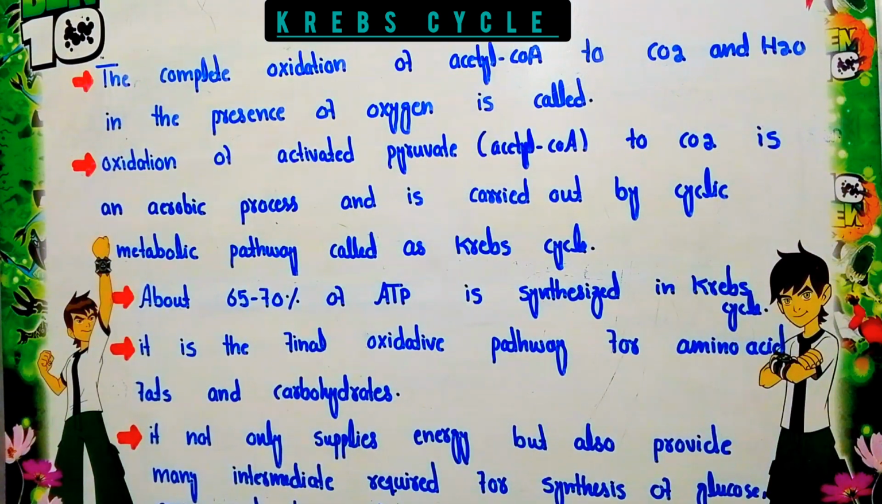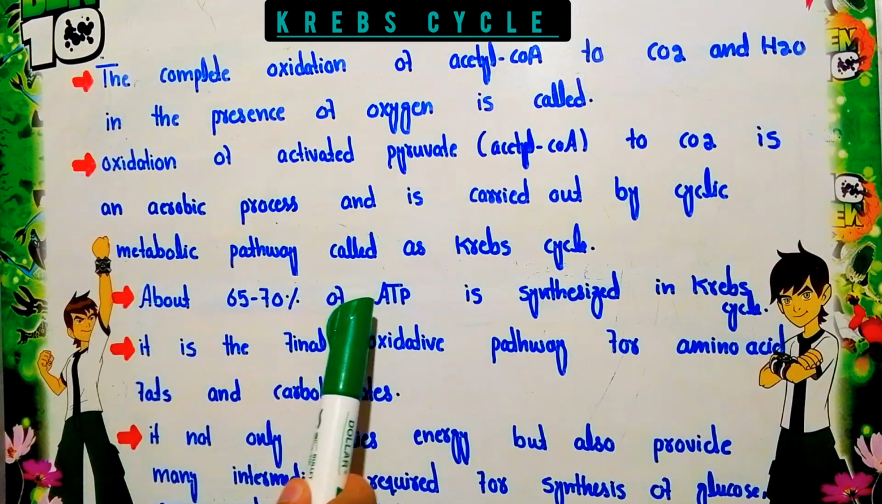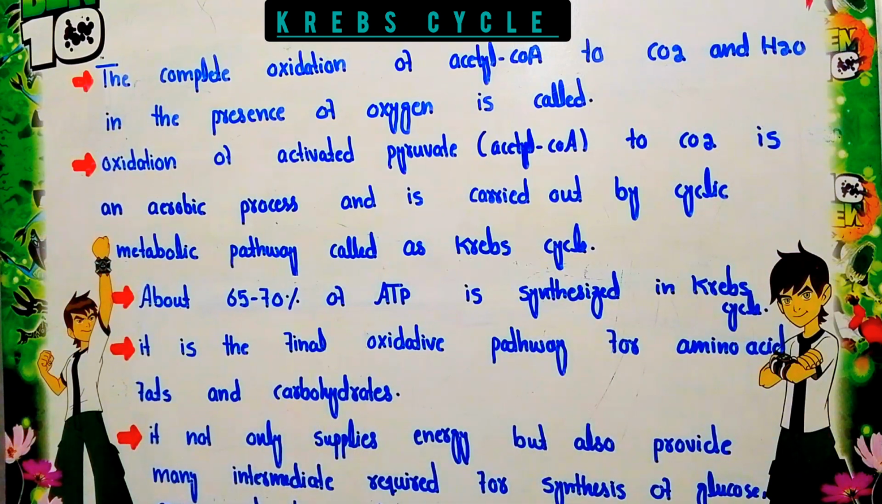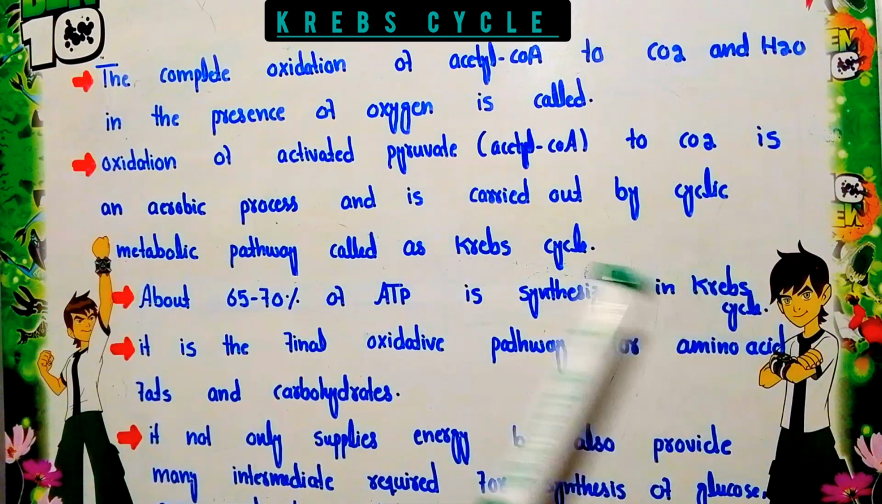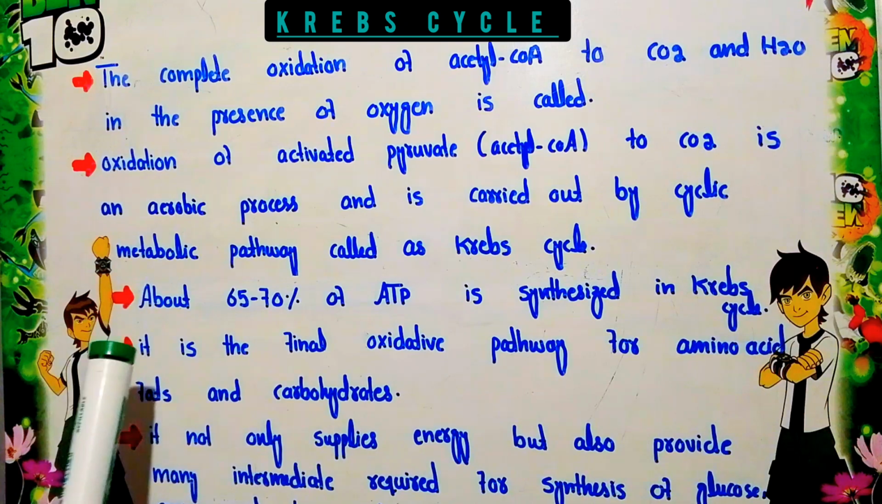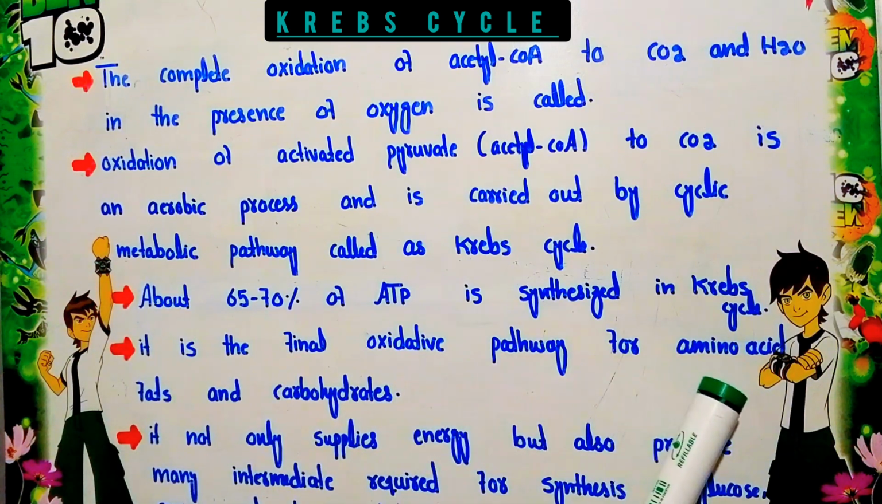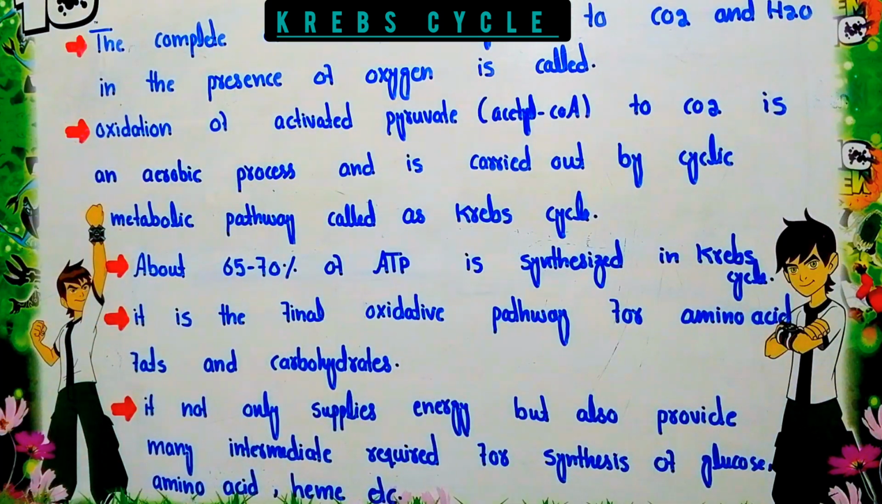The first point: about 65 to 70% of the ATP is synthesized in the Krebs cycle. As we know, ATP is the energy currency, it gives us energy. So about 65 to 70% of the ATP provided to our body is given by the Krebs cycle. Second point: it is the final oxidative pathway for amino acids, fat and carbohydrates. The final oxidation of these carbohydrates, fats and amino acids occurs through the Krebs cycle.